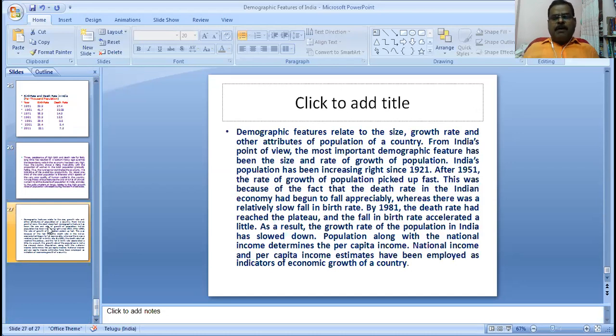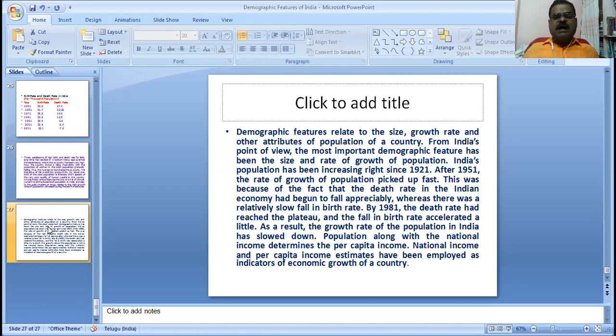The above discussion of demographic features relates to the size, growth rate, and other attributes of the population of a country. From India's point of view, the most important demographic feature has been the size and rate of growth of population. India's population has been increasing since 1921. After 1951, the rate of growth of population picked up fast.